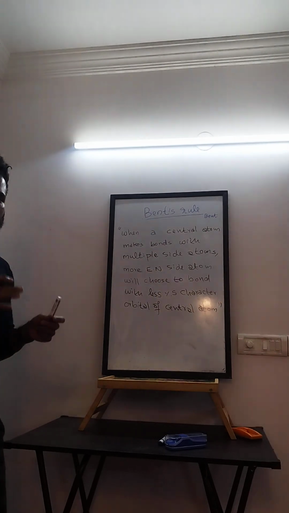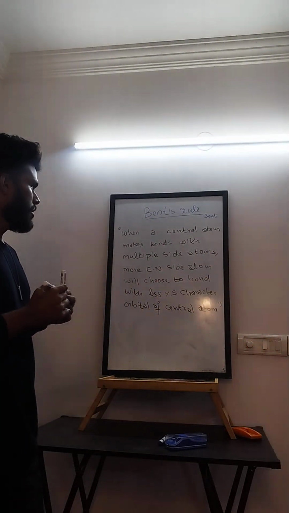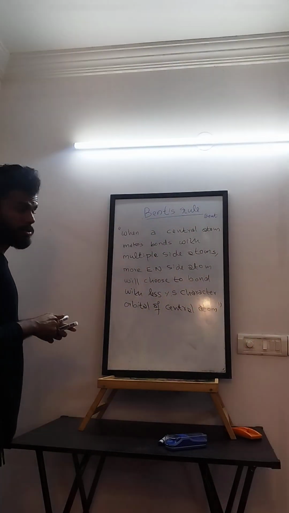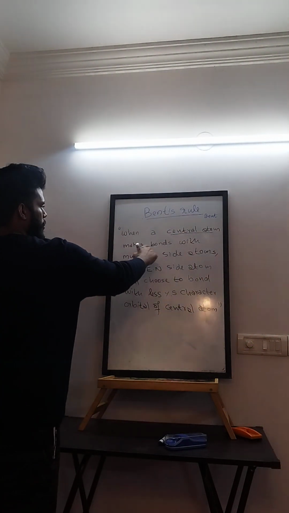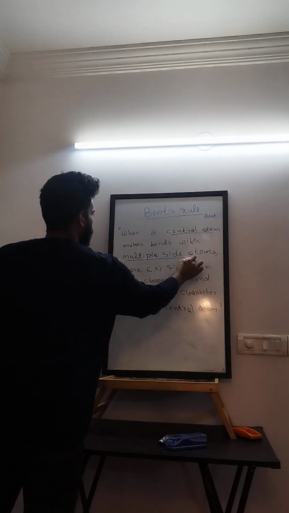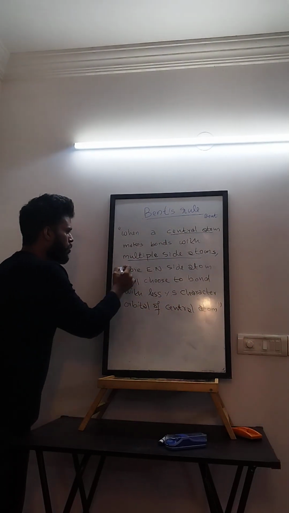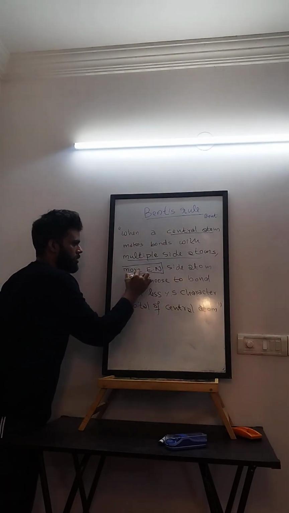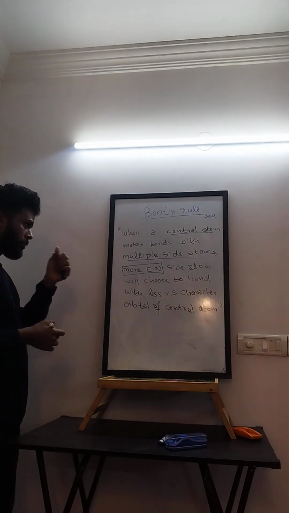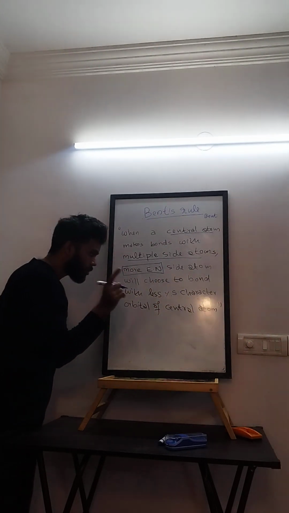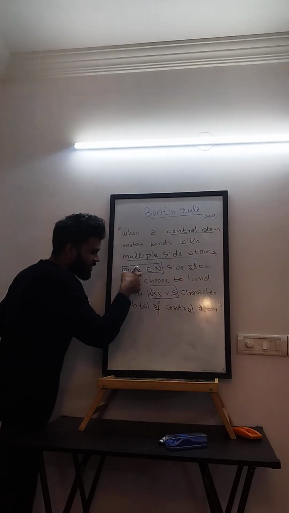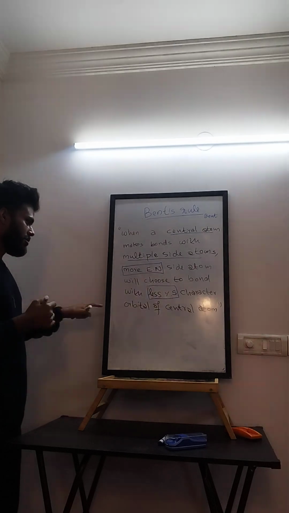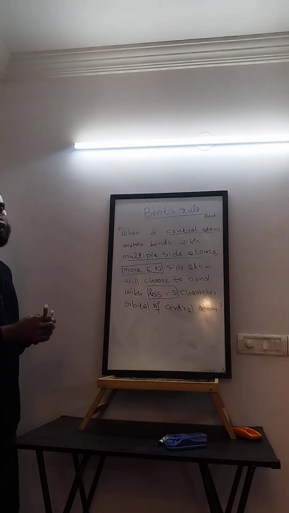A very simplified definition. So what are the important points in this definition? When a central atom makes bonds with multiple side atoms, then the more electronegative side atom, this is a very important point here, will choose to bond with the less percentage s character orbital of the central atom.